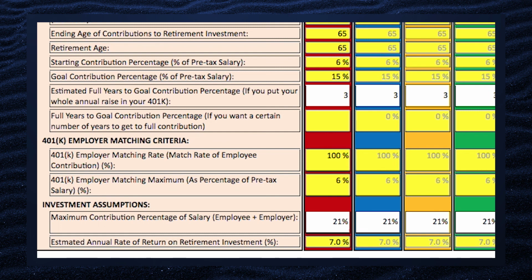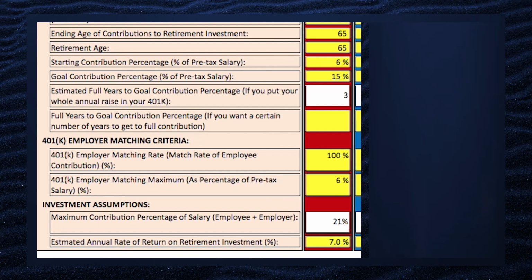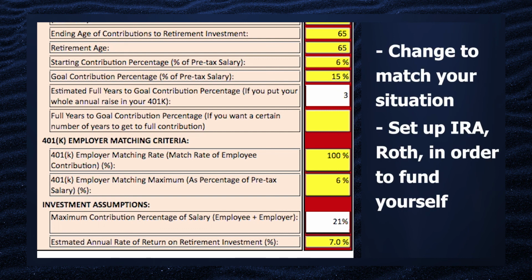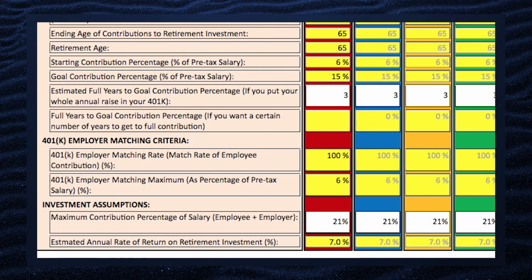Now, the red column has a match that shows the employer's matching 100% of the first 6%. The blue column, there is no match. So let's say you join an employer and they don't have a retirement vehicle. Well, what you do is you contact a financial institution and you set up an IRA or a Roth, and then you start funding it yourself. And I would take automatic contributions that get funneled to that either through your employer or through online banking. You cannot ignore this. You've got to get the power of compound interest working behind you, and in a second, you're going to see how lucrative this is.